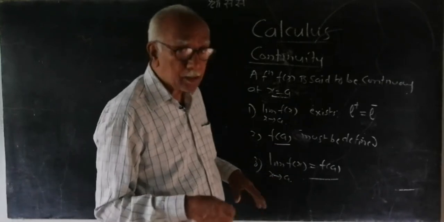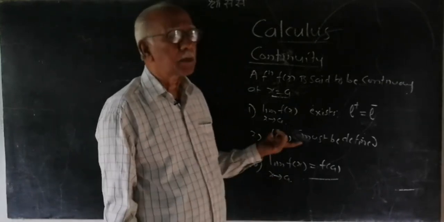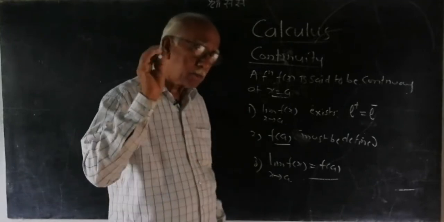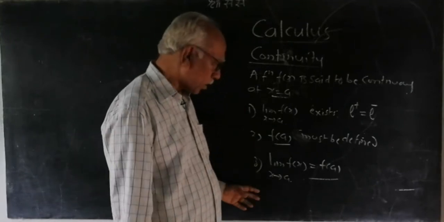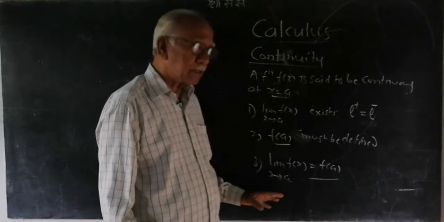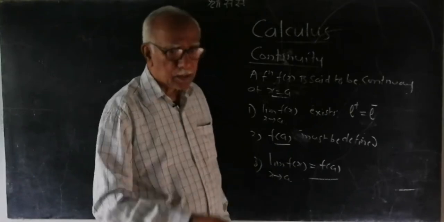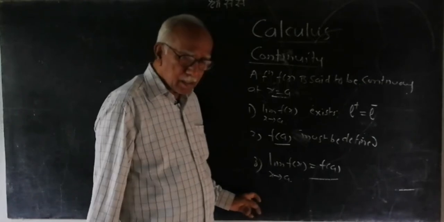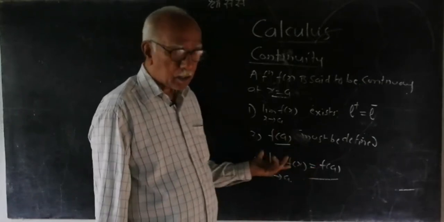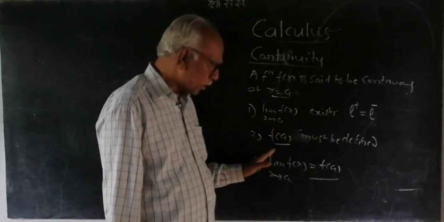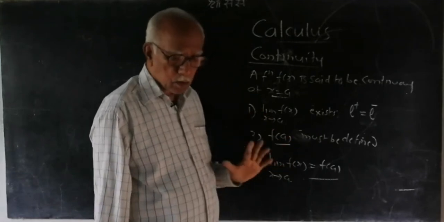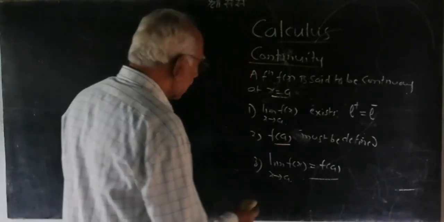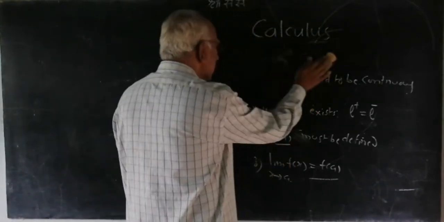Once the function has become continuous, the limit of f(x) as x tends to a is nothing but f(a). So directly we will substitute the value of x there and find the limiting value. This is the concept, but when you deal with such problems, you will always get indeterminate forms only.